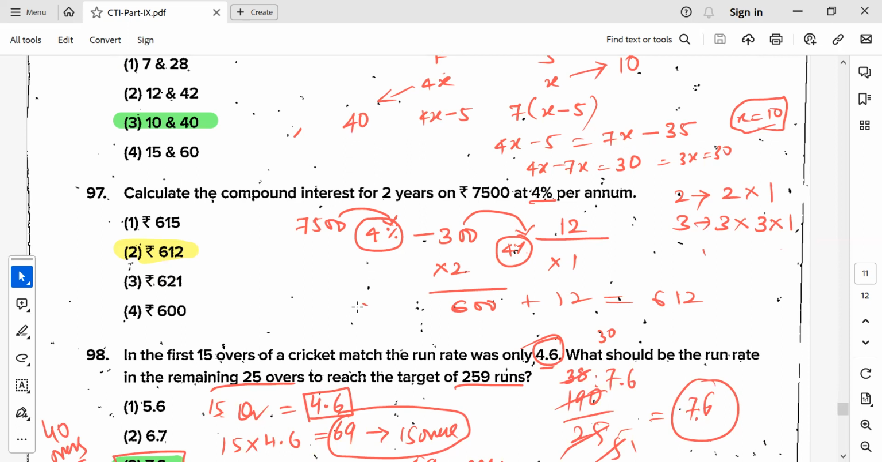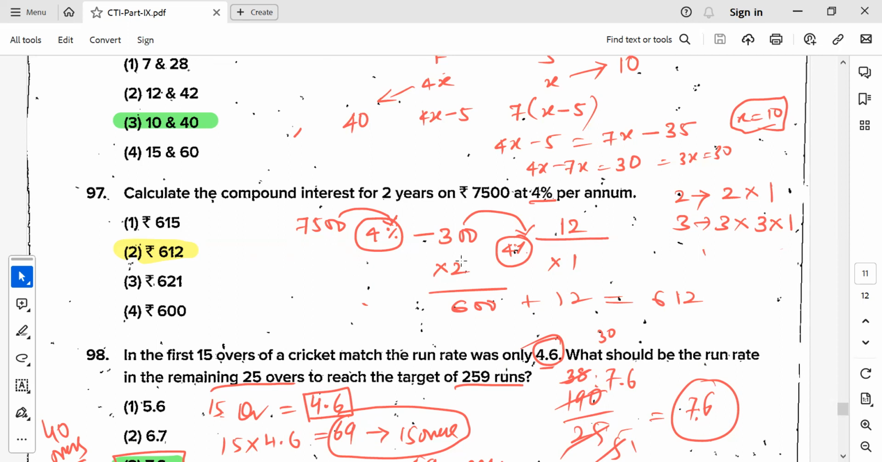Basically you remember for compound interest, if they have given 7,500 at 4% interest for 2 years, take 4% of 7,500. 1% is 75, 75 into 4 is 300. Again you take 4% of 300, because this is 1 year, this is 2 years. That is 12. So 4% of 300 is 12. So you multiply 2 years, 2 into 1. Two 300s are 600 plus 12 ones are 12, so it comes to 612.